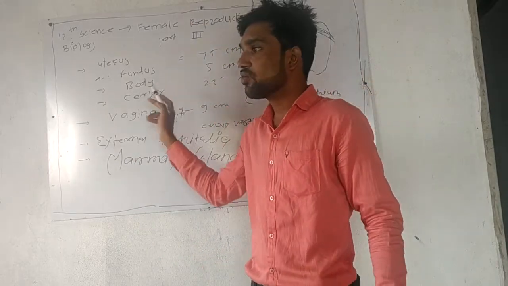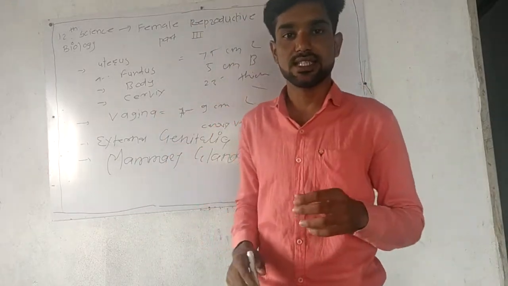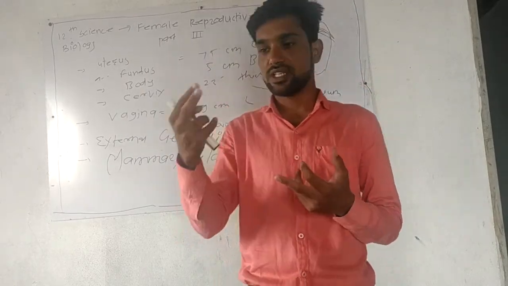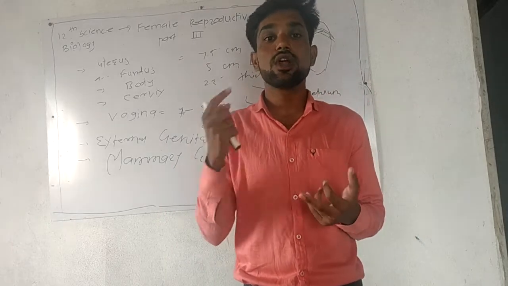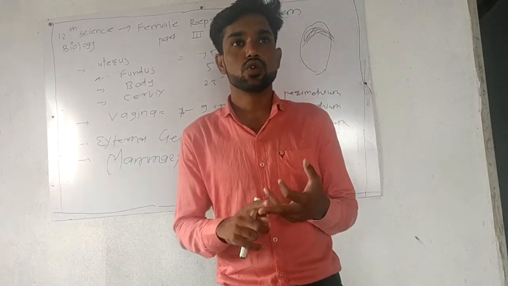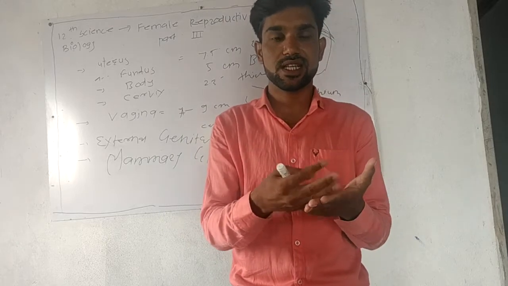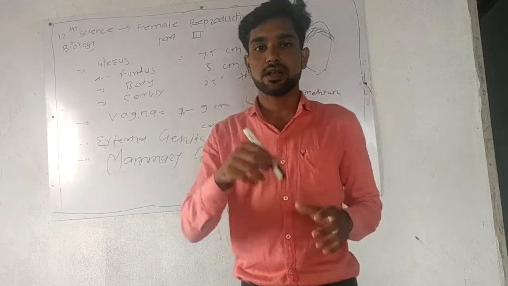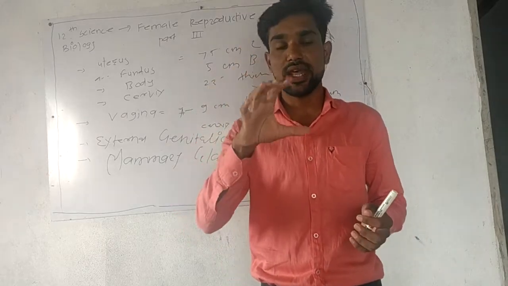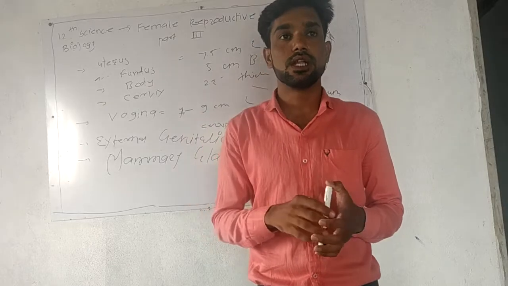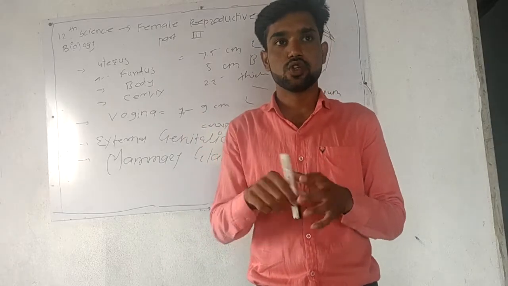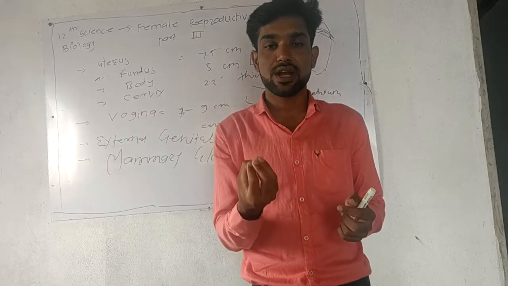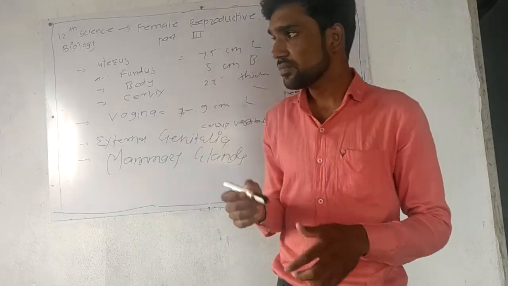The uterine wall further consists of three layers. One is the perimetrium, which is the outermost layer. Second is the myometrium, the middle layer. And last is the endometrium layer. The perimetrium is made up of thick vascular muscles. The myometrium is made up of smooth muscles, and it contracts and relaxes when the woman delivers a baby, during labor pain, contracting and relaxing like your heartbeat.